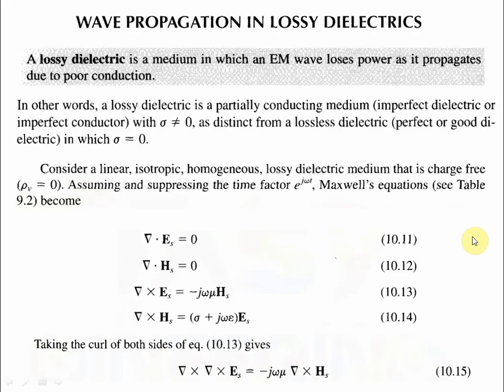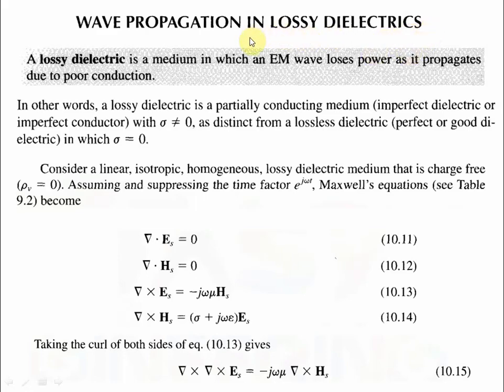So we had discussed so many topics in Unit 5, and now the next topic is wave propagation in lossy dielectric. We have seen the equations of uniform plane waves, and we have discussed uniform plane waves and their existence in free space. We have derived the conditions. Now we will see the wave propagation in lossy dielectrics.